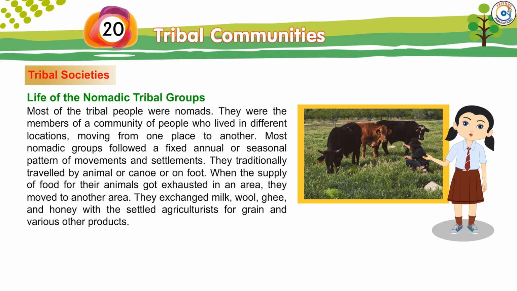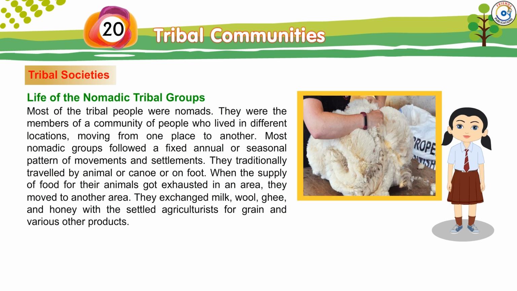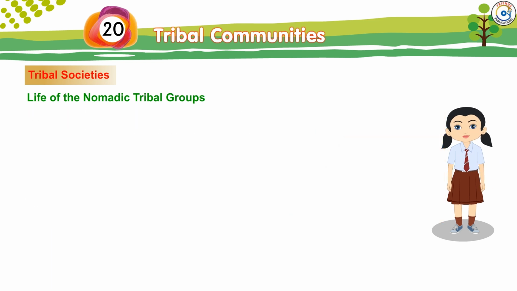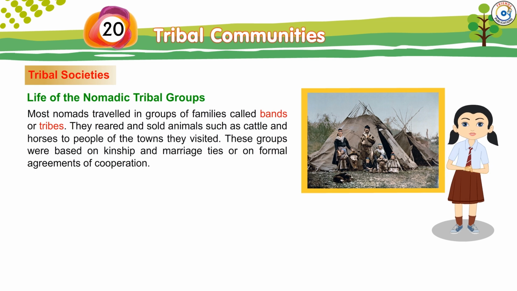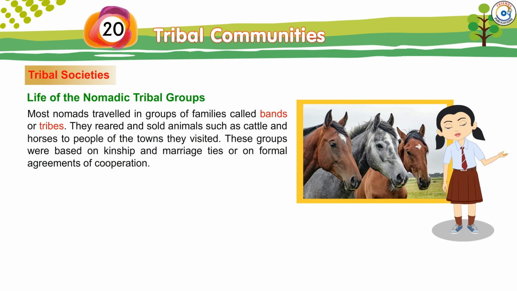When the supply of food for their animals got exhausted in an area, they moved to another area. They exchanged milk, wool, ghee and honey with the settled agriculturists for grain and various other products. Most nomads traveled in groups of families called bands or tribes. They reared and sold animals such as cattle and horses to people of the towns they visited. These groups were based on kinship and marriage ties or on formal agreements of cooperation.